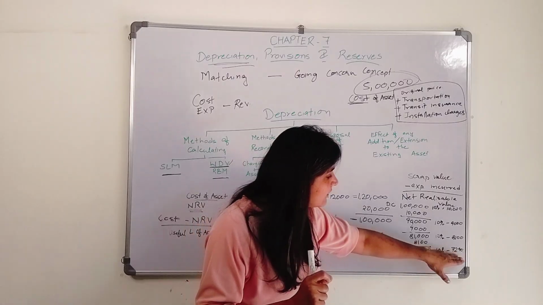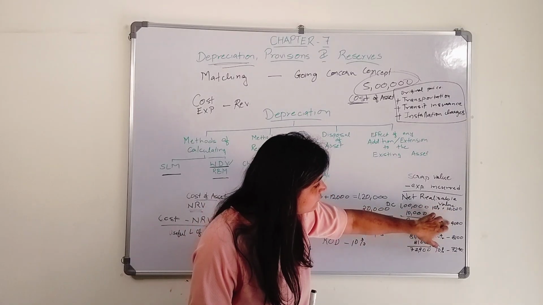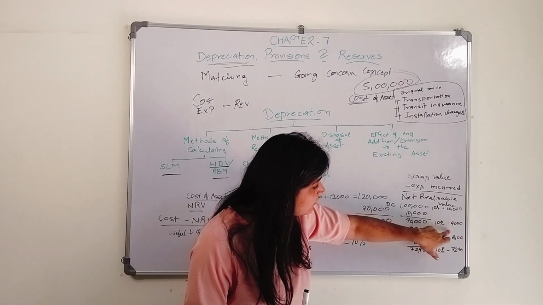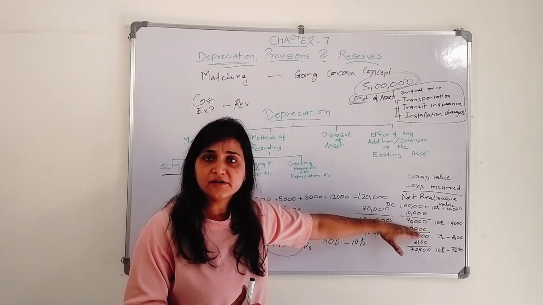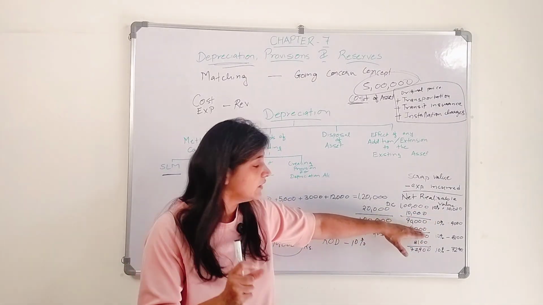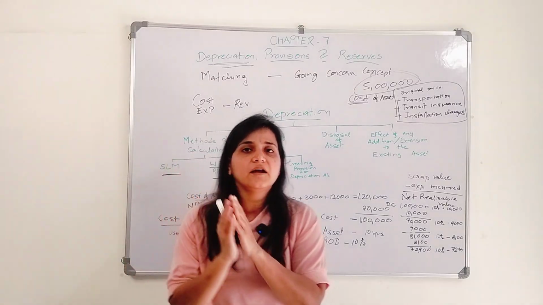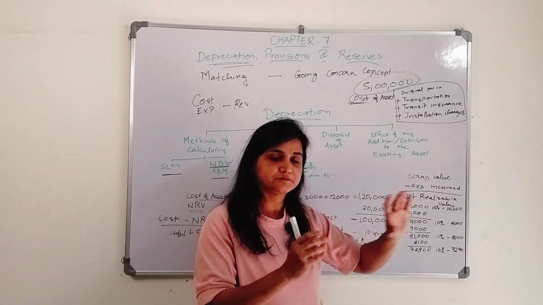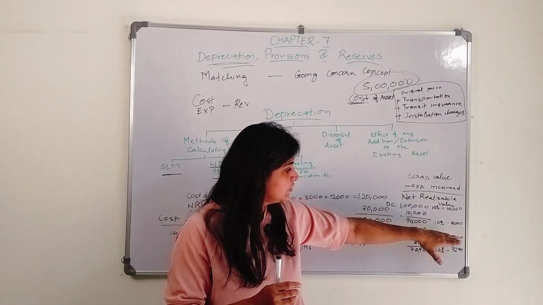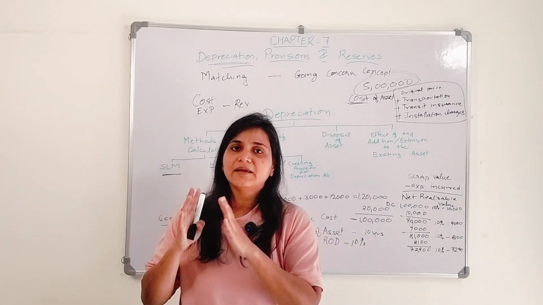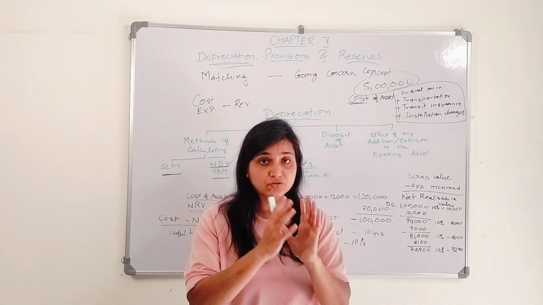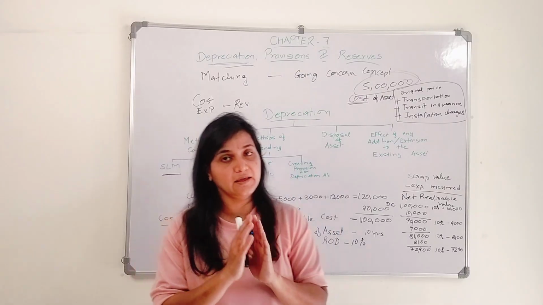Similarly here it is 7,290. So here you will see the amount of depreciation is reducing, and we are charging it on the written down value. That is why it is known as the written down value method or reducing balance method. So these are the two methods of calculating depreciation on an asset.